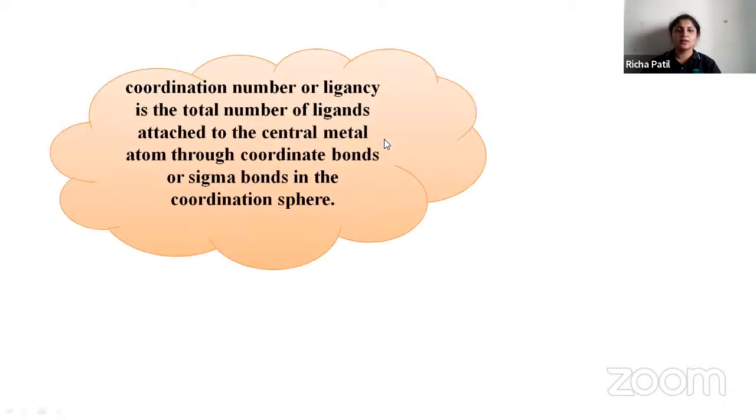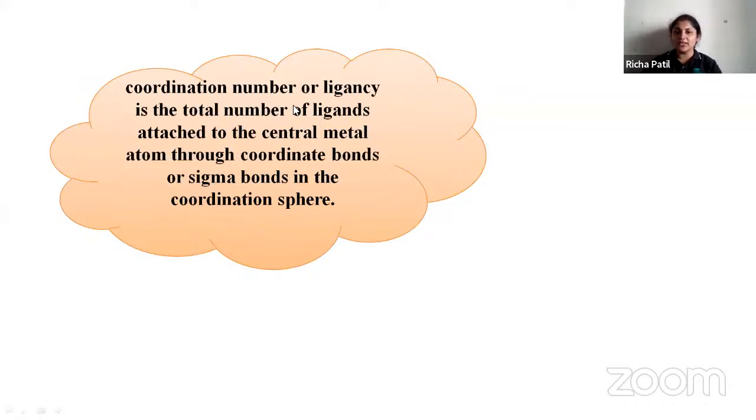Next, what is coordination number? Coordination number or ligancy is the total number of ligands which is attached to the central metal atom through coordinate bonds or sigma bonds in the coordination sphere.